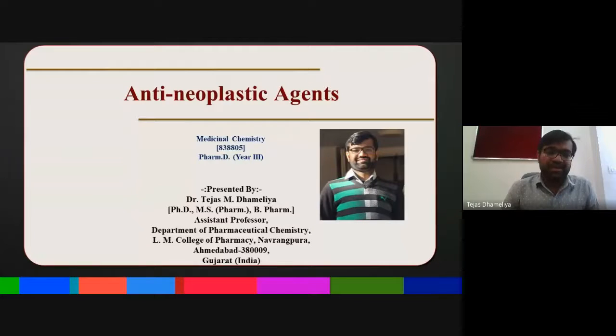Leukemia is a kind of blood cancer. Sarcoma is a kind of skin cancer. So there are so many types of cancers. Prevention is always better than cure. If we prevent ourselves from any kind of disease conditions, then we will be able to prevent cancer. That is one of the ways we can discuss it.